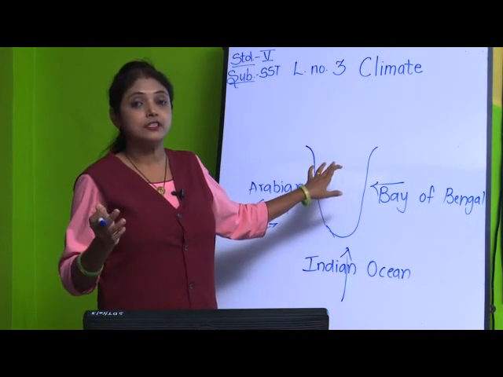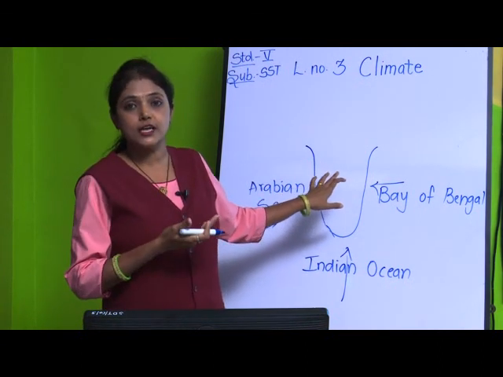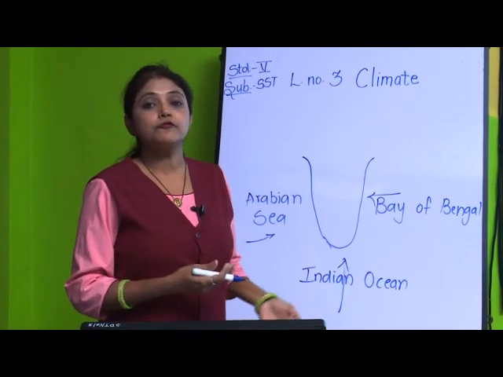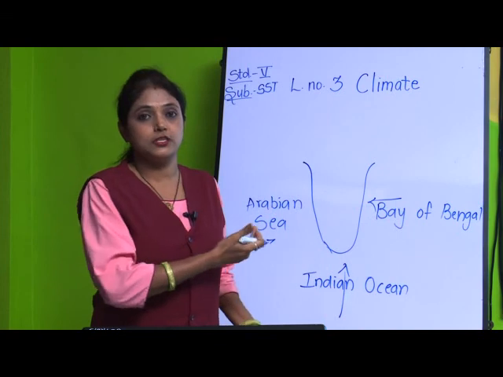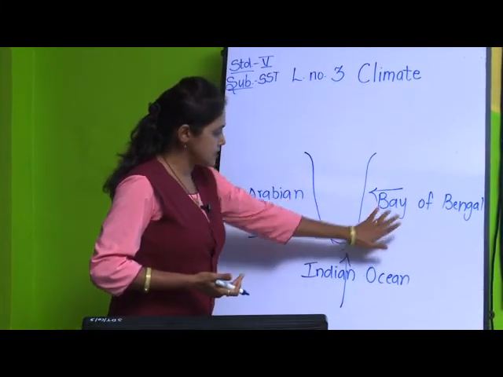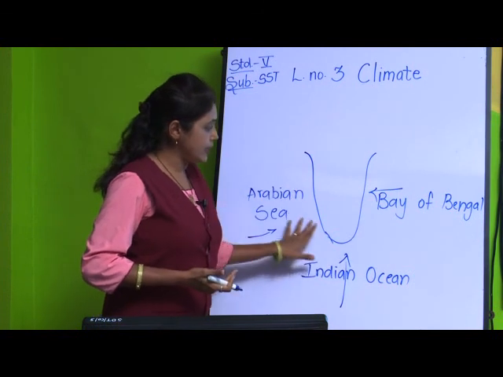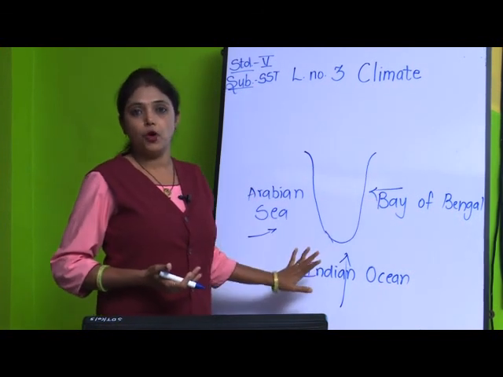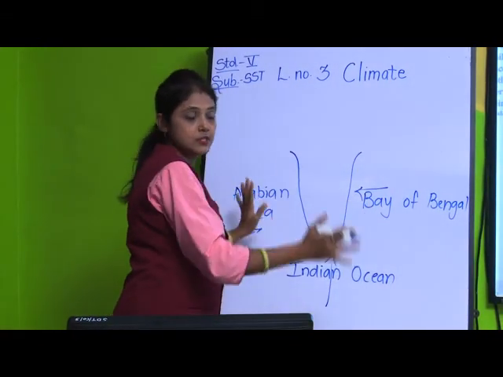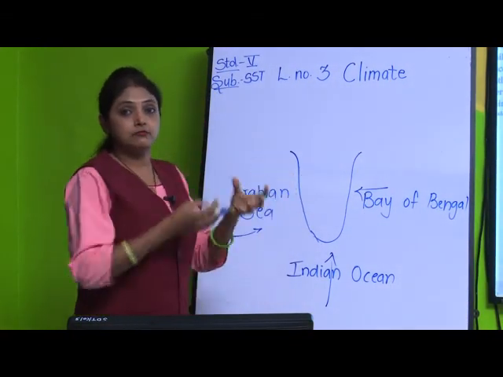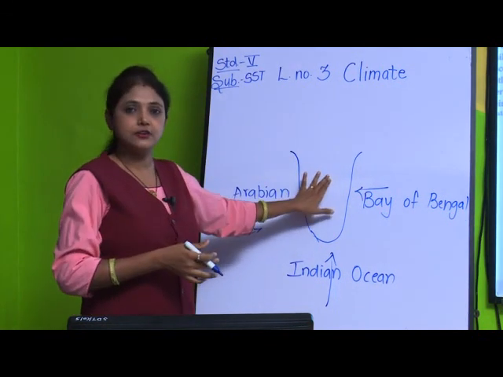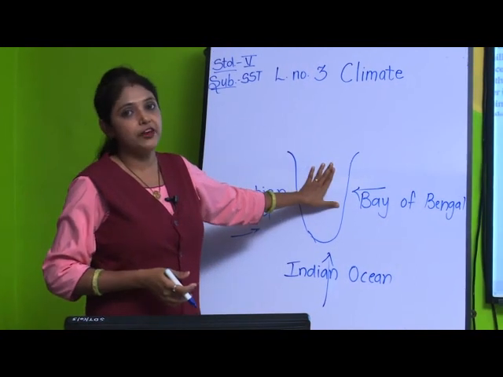Now, you must have heard about Orissa. They had a flood recently. This flood keeps on occurring in Orissa. This is the reason why these three sides surrounding India are all water bodies. Because of this, when the wind comes and collects, heavy rainfall happens here. They observe heavy rainfall here.